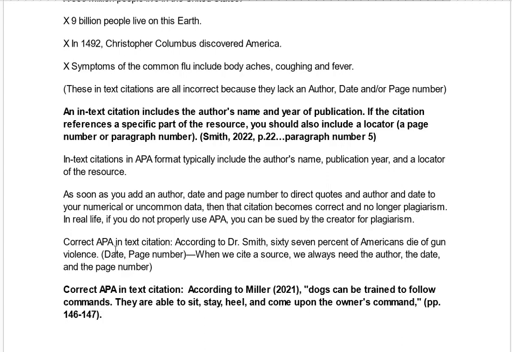Here's a correct APA in-text citation. According to Dr. Smith, 67% of Americans die of gun violence. Then you put in here, Dr. Smith is already listed, so you already know the person, the author. Then you have the date, then the page number. So when we cite a source, we always need the author, the date, and the page number.